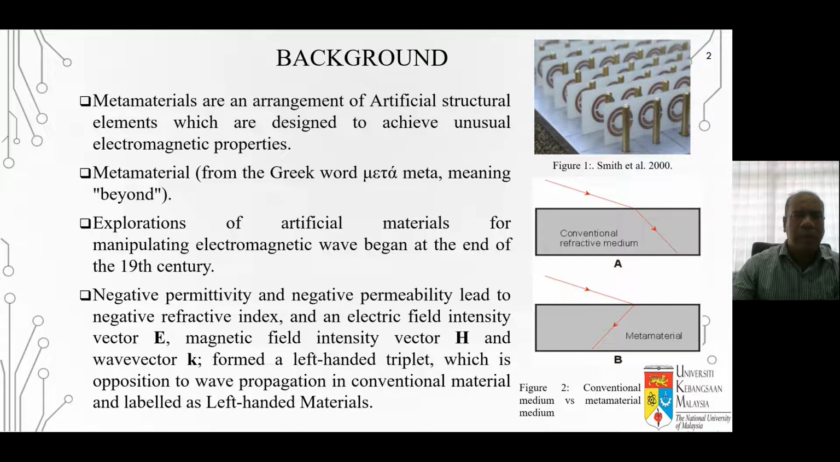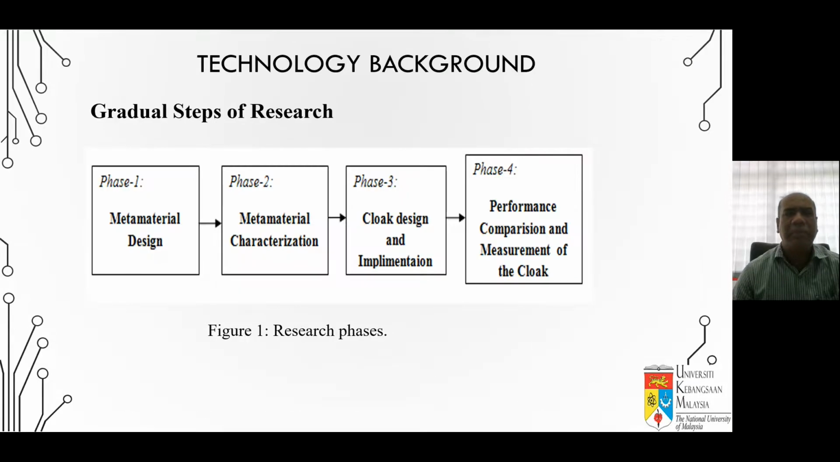Negative permeability and negative refractive index. Also, an electric field intensity vector E, magnetic field intensity vector H, and a wave vector K form a left-handed triplet, which is opposite to wave propagation in conventional material and is labeled as left-handed materials.